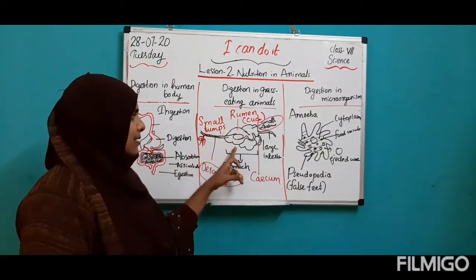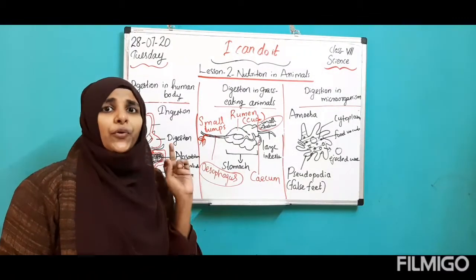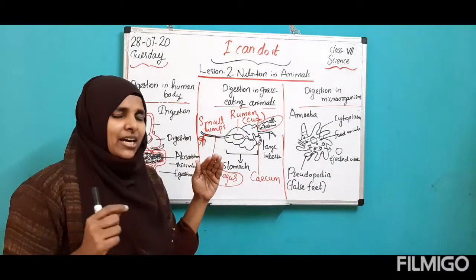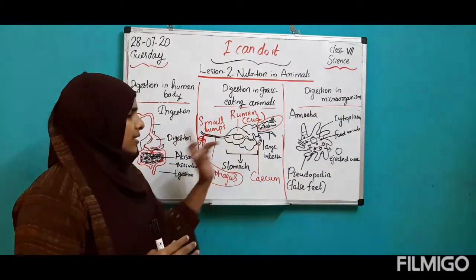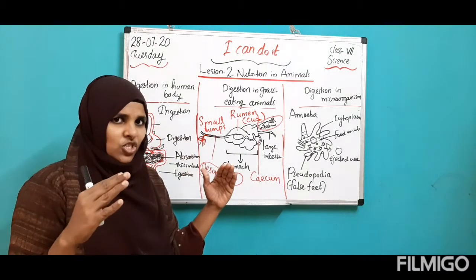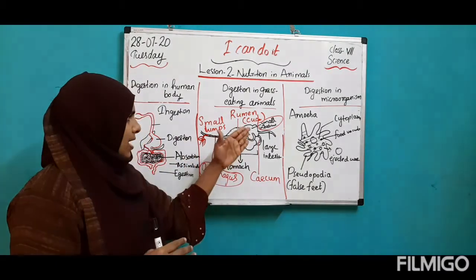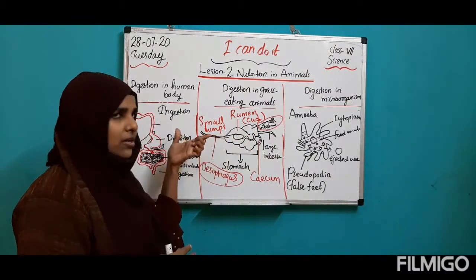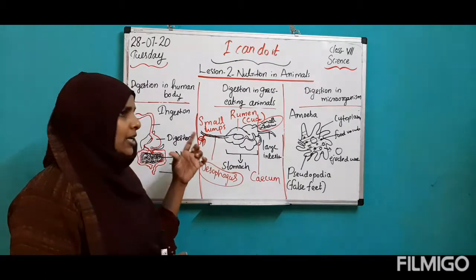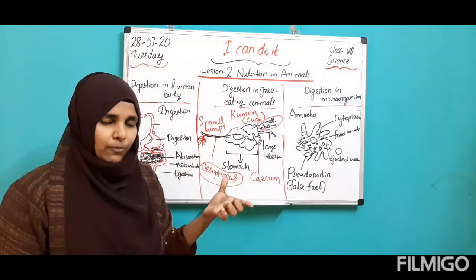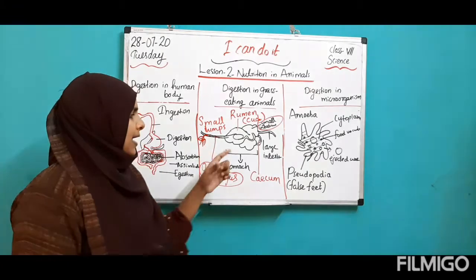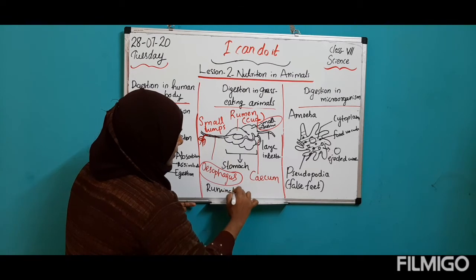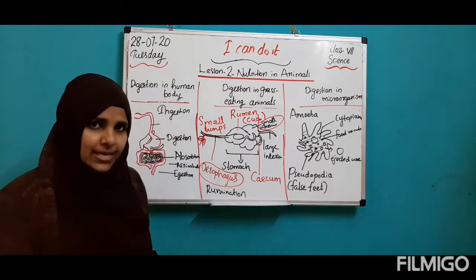And these grass eating animals we call ruminants. Why, children? Because there is a rumen inside the body of grass eating animals. There is one part in the stomach, that is rumen, and after that partially digested cud is again going to the mouth in the form of small lumps. That process we call rumination, and that animal we call ruminant. Clear children?